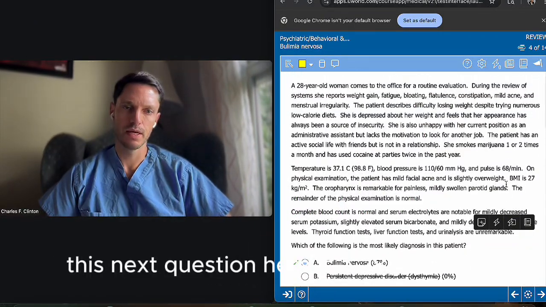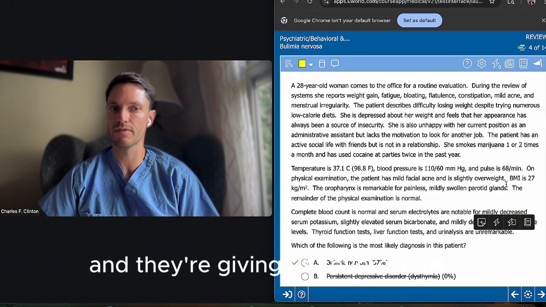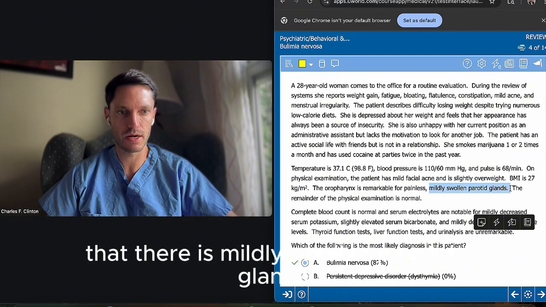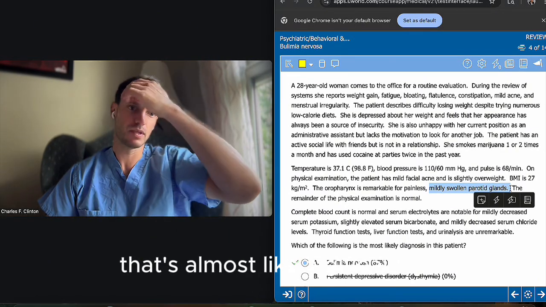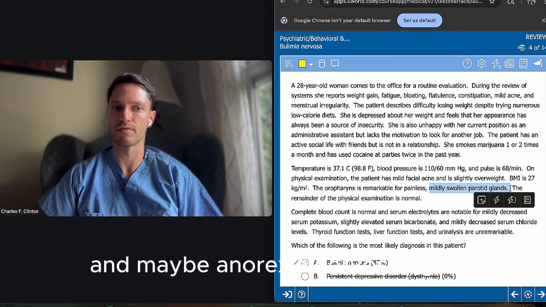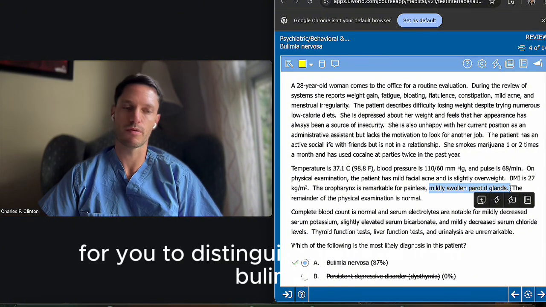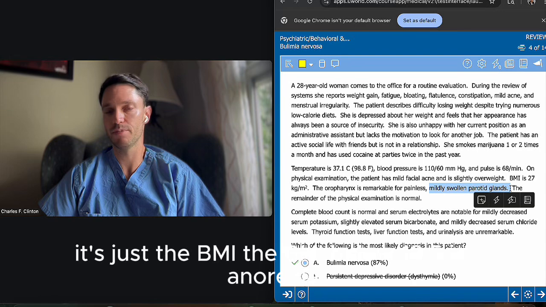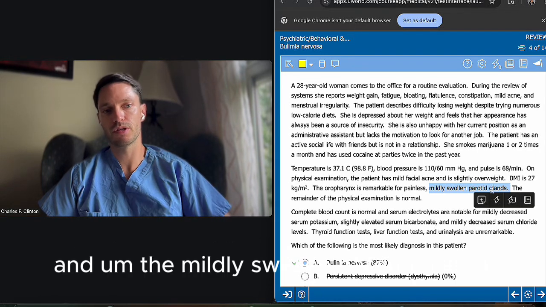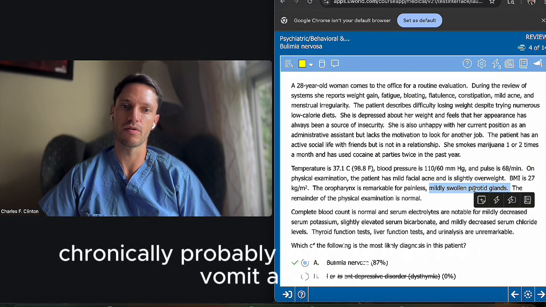This next question here is a 28-year-old woman, and they're basically asking us what is her diagnosis, and they're giving us several clues. So whenever you read in a question that there is mildly swollen parotid glands, that's almost like a giveaway, telling you that there's probably going to be bulimia nervosa there. Maybe anorexia nervosa, right? Depending on how the BMI is. Remember that for you to distinguish anorexia from bulimia, it's just the BMI. The BMI below 18.5 is anorexia, above 18.5 is going to be bulimia. And the mildly swollen parotid glands is telling you that this patient is chronically vomiting, right? Chronically, probably inducing their own vomit.